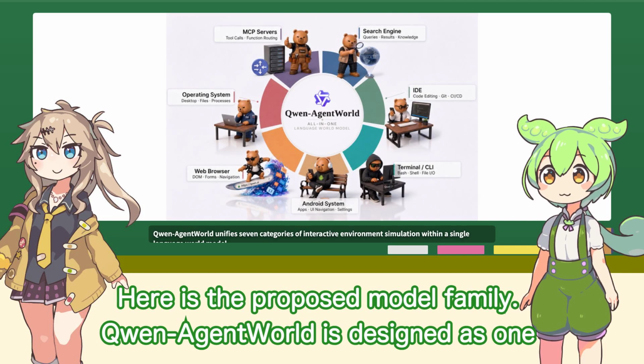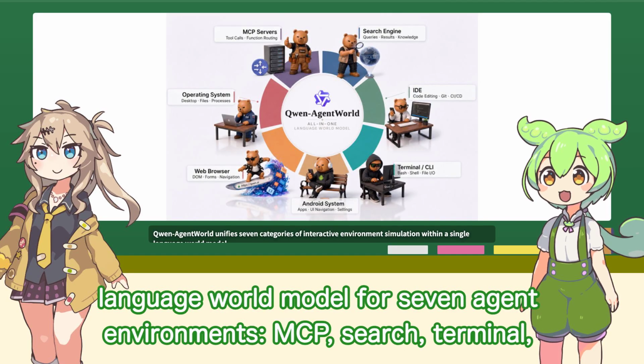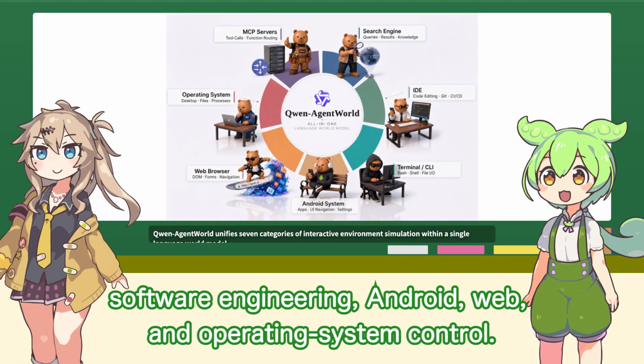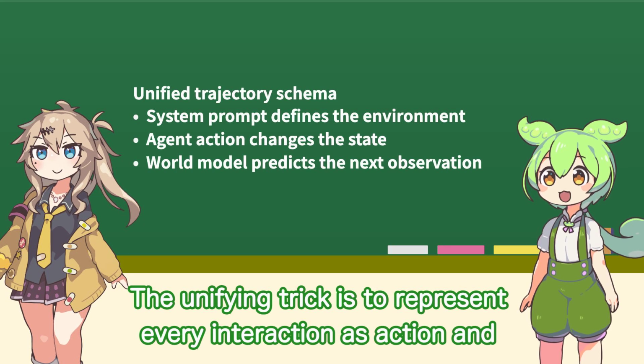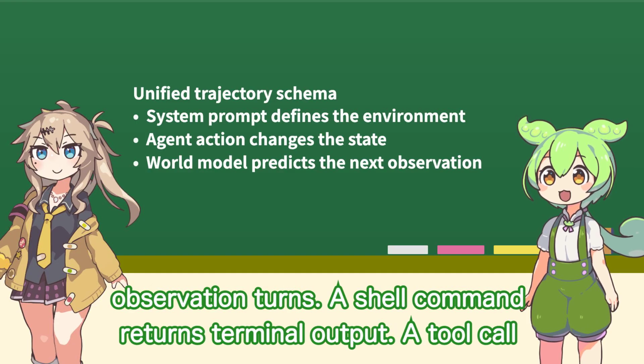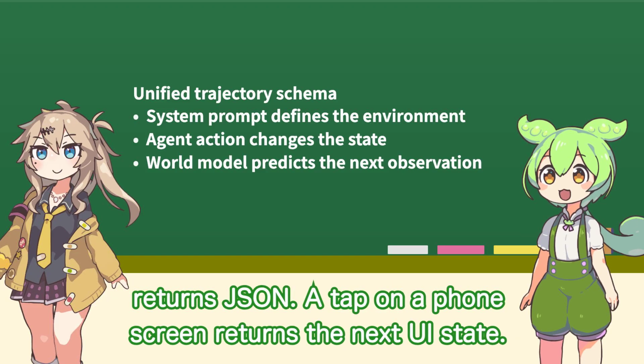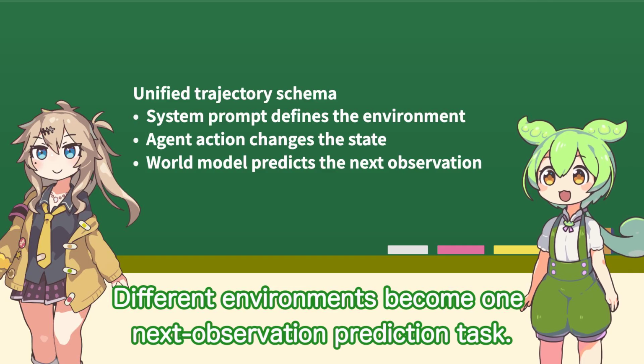Here is the proposed model family. Qwen-AgentWorld is designed as one language world model for 7 agent environments: MCP, Search, Terminal, Software Engineering, Android, Web, and Operating System Control. What makes those 7 domains fit into one model? The unifying trick is to represent every interaction as action and observation turns. A shell command returns terminal output. A tool call returns JSON. A tap on a phone screen returns the next UI state. Different environments become one next observation prediction task.